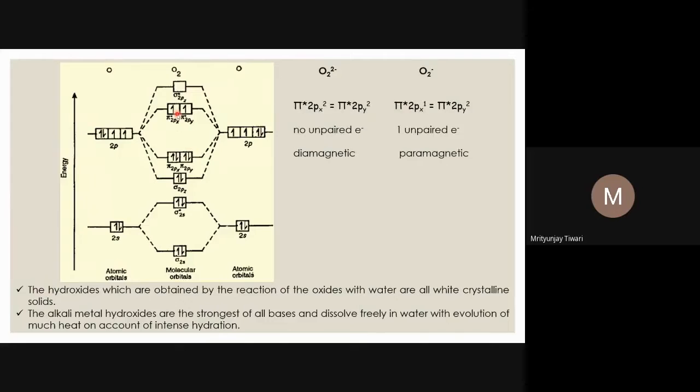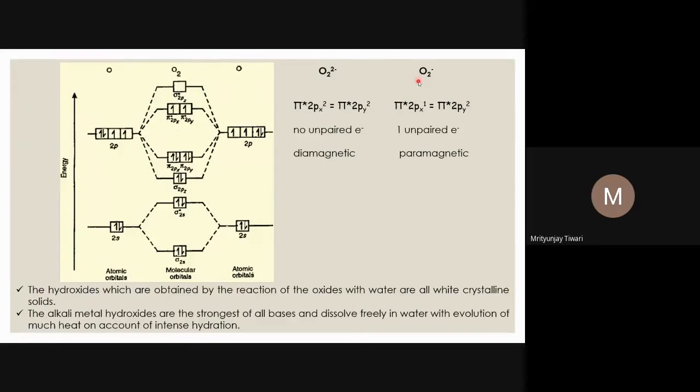Now if we put 2 extra electrons into these orbitals, the anti-bonding electrons will be 8. So 10 minus 8 divided by 2 gives the bond order. 10 minus 2 divided by 2, so 1 is the bond order in the peroxide. And now we see all the electrons are paired up. So peroxide has no unpaired electrons, so it is diamagnetic in nature.